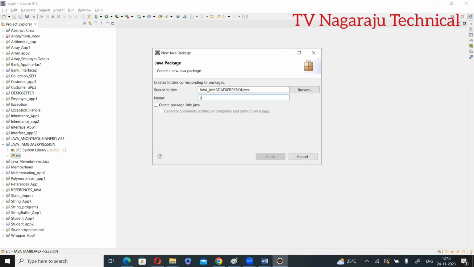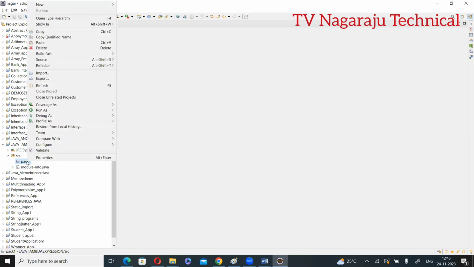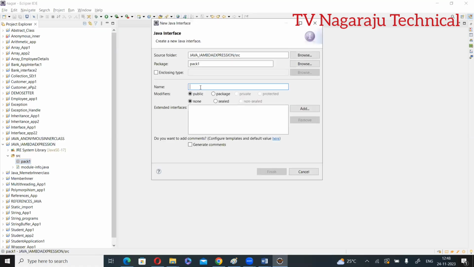Assume my package name is pack1. Within pack1, whatever you wrote for an anonymous inner class, in the same fashion, instead of the inner class, we are using a lambda expression. See this: create one interface. Suppose the interface name is arithmetic. You can give any name.